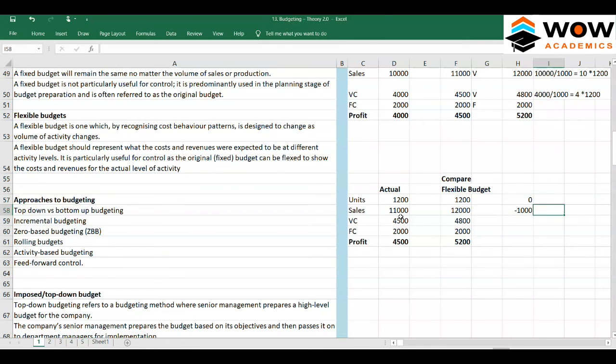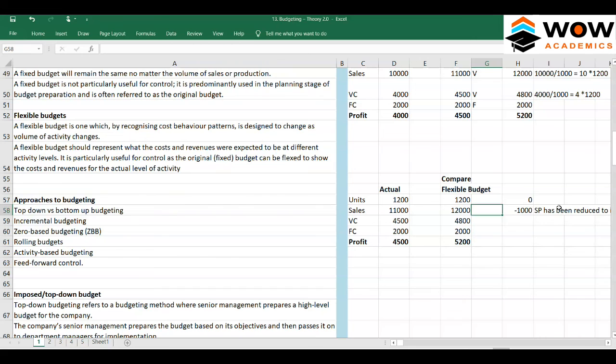The problem is he has sold the same units, but he has reduced the selling price to improve sales. So that has been a problem. Should we give him a bonus or reward? The answer depends upon the company.